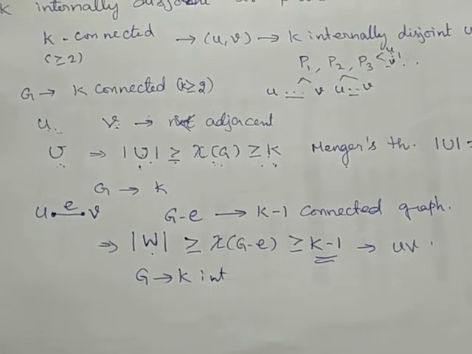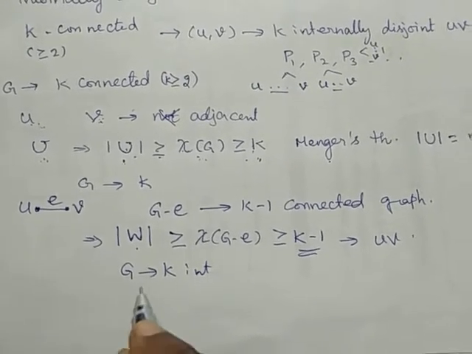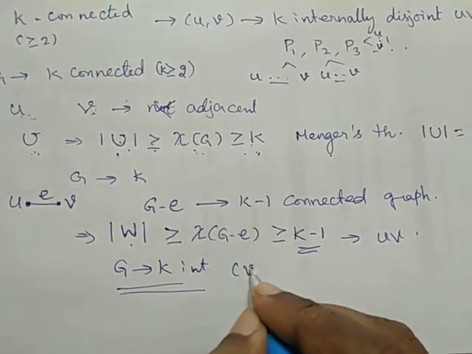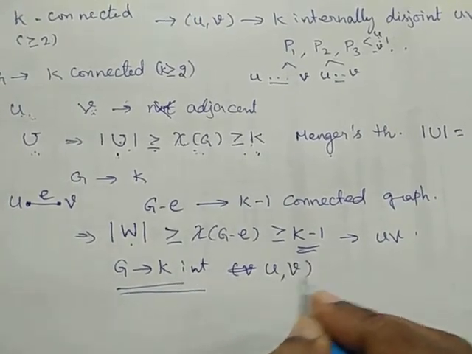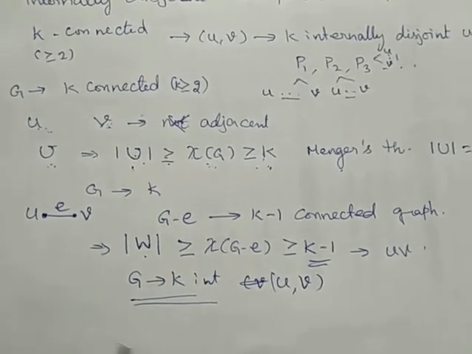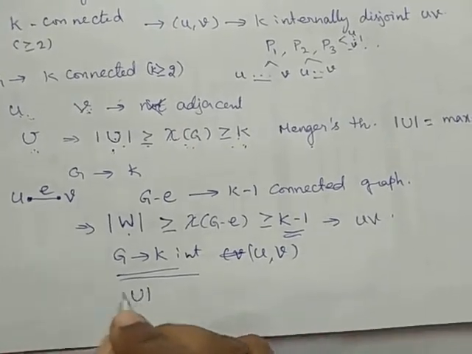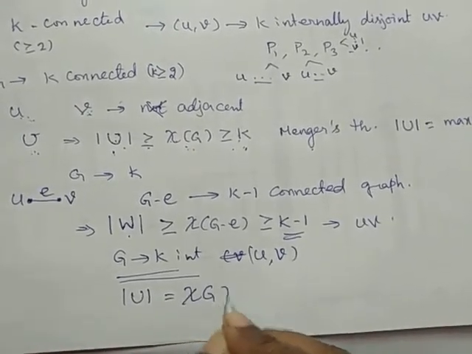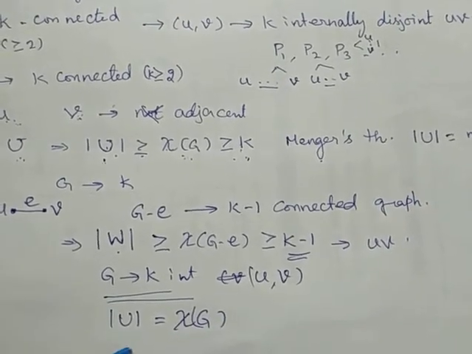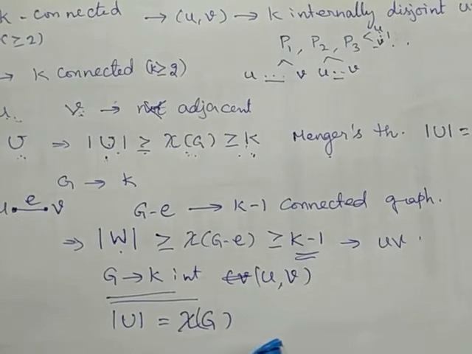So, now we are going to prove the converse part. What is the data for the converse part? G contains at least k internally disjoint UV paths for every distinct pair U, V. For this we are considering a minimum vertex set. I am taking the minimum vertex set as U. So, the minimum vertex cut set of G is modulus of U. Modulus of U means cardinality of U. So, cardinality of U is chi of G.